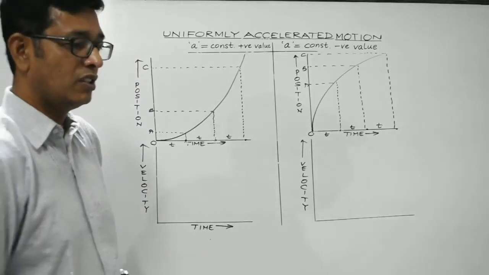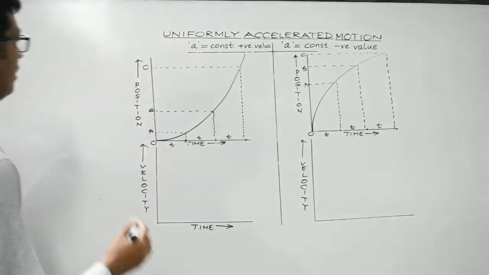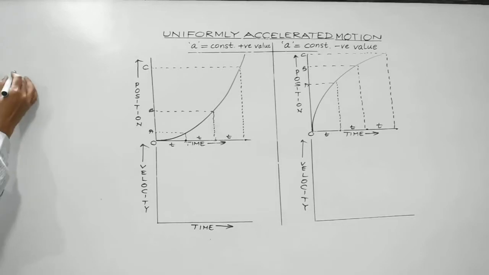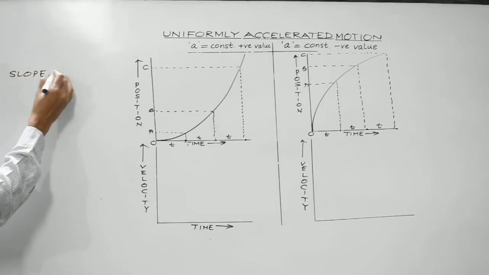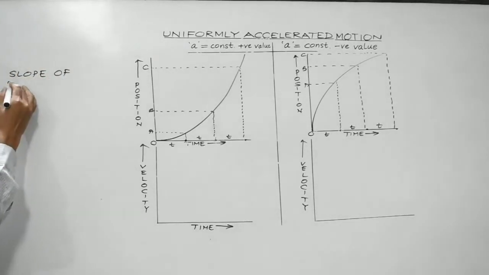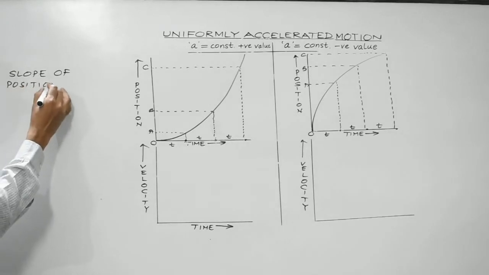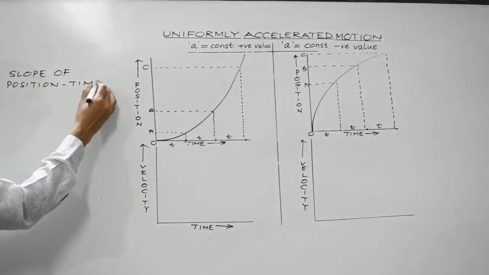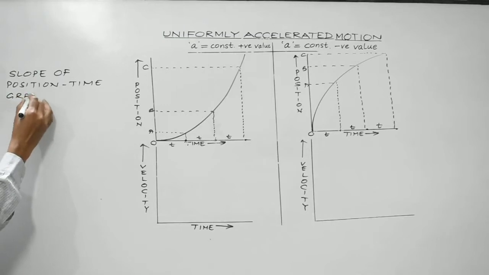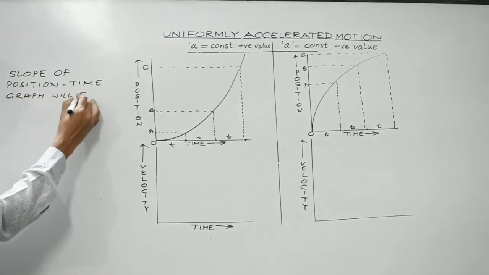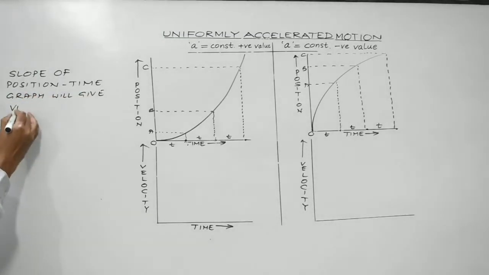One more thing, students. This is a very important point: the slope of the position time graph will give the velocity of the body.